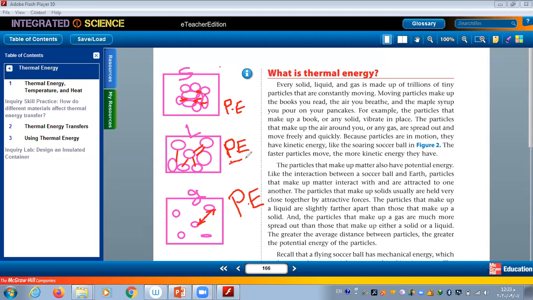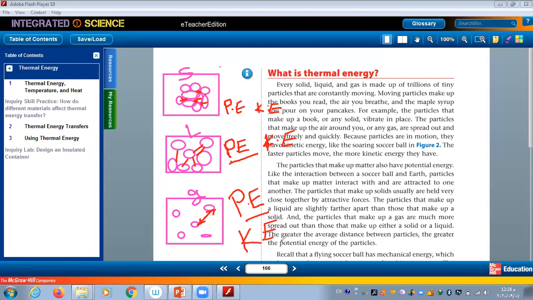What about the liquid? They can move, but in a small area. Yes, they can move or slide over each other. So here we have a motion. So in solids, we have low kinetic energy. In liquids, we have more kinetic energy because they are more free to move. So the kinetic energy here is greater than the kinetic energy in solids. For gases, they have the greatest kinetic energy. They are moving very fast.